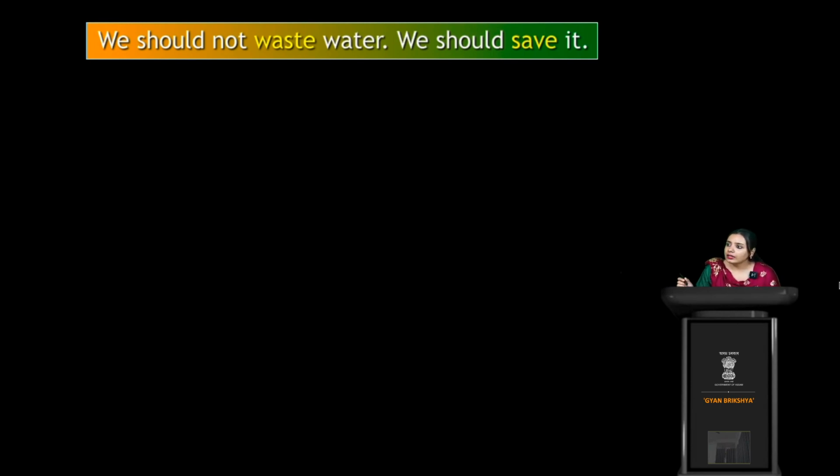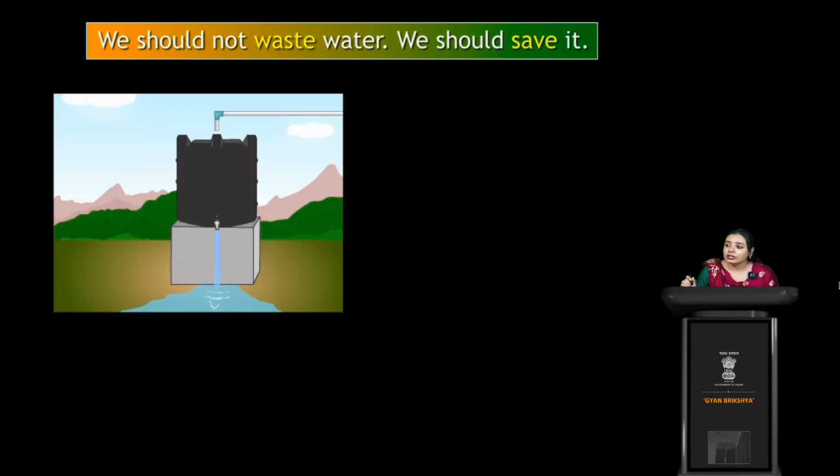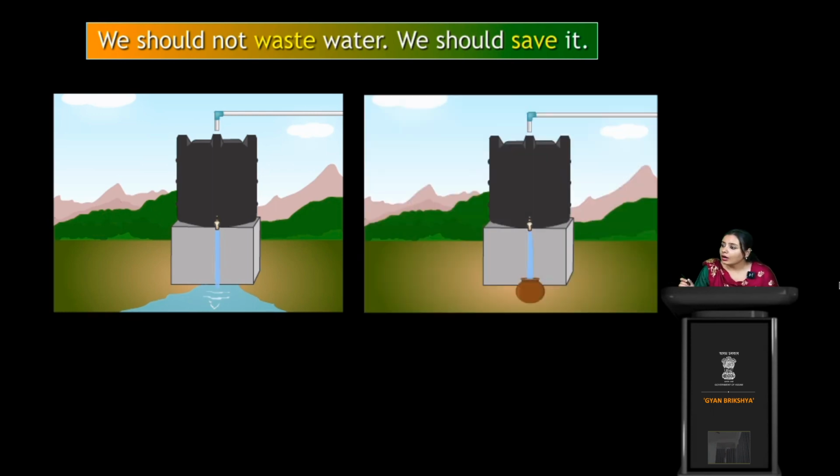Now this is another sentence where it is written: we should not waste water, we should save it. So the antonym of waste, my dear students, is save, right? So from the sentences also we have covered so many synonyms and antonyms. I hope you have written notes and you can revise in your leisure time. Now you see what this is? This is the situation they were talking about. We should not waste, right? Here the water is being wasted a lot. We should conserve our water sources, right?